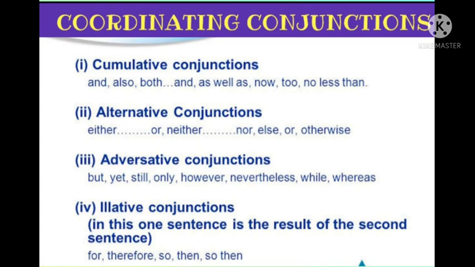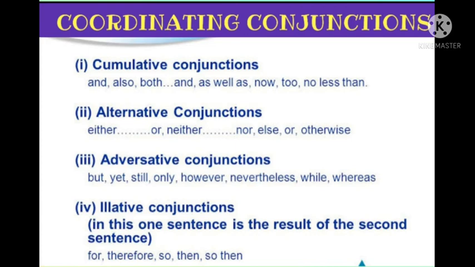Then last but not the least, we have illative conjunctions. Illative conjunctions are the conjunctions which express inference or conclusion. It is showing the result in the second sentence. It will be combining two sentences. One sentence will be showing the result. For example, your examination is quite close. Hence, you need to work very hard. So, why do I have to work very hard? Because my examination is quite close. There, I have used the word hence.